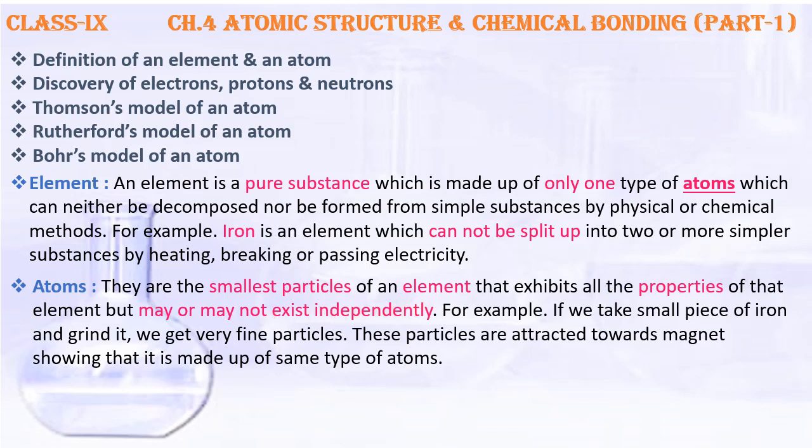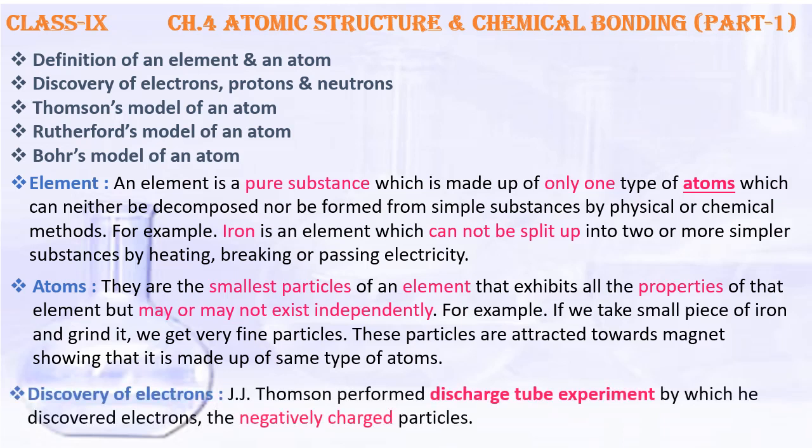Let us see with an example. If we take a small piece of iron and grind it, we get very fine particles of iron. These particles are attracted towards a magnet. That means they show the property of the iron, and a situation will come where the fine particles may not be divided further. That means they are the ultimate particle and they are the atoms. Let us move to the next topic, discovery of electrons.